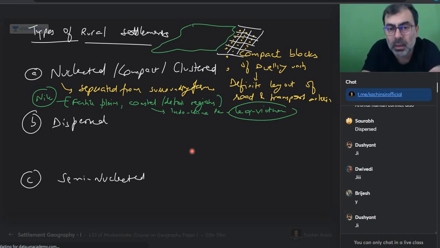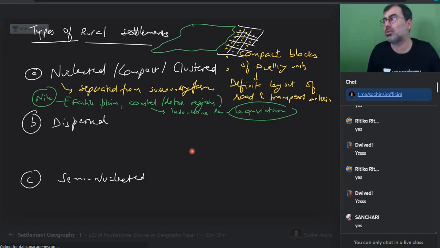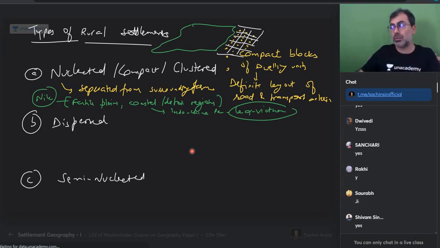You can do this for India as well, coastal Indian plains. If this comes in paper 2, North Indian plains. Can you do that, smart people? Ganga plains, Brahmaputra plains, Punjab. Can I say Punjab region, Punjab villages? Will they turn out like this or not? So if you can think of that, the job will be done. A smart student would think like that, and things will be done for him or her.